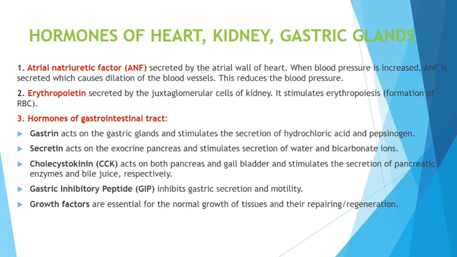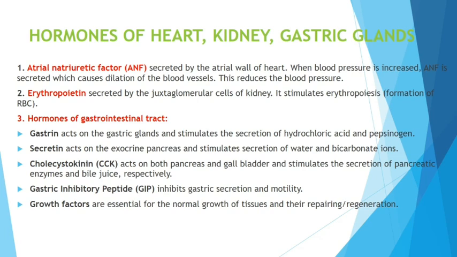Gastrin, secretin, cholecystokinin, gastric inhibitory peptide, growth factors. These are the different hormones from the gastrointestinal tract. Gastrin, you know, helps in the stimulation of secretion of hydrochloric acid and pepsinogen. Secretin mainly acts on the exocrine part of the pancreas. That is, it helps in the synthesis of certain enzymes, and even secretion of water and bicarbonate ions.